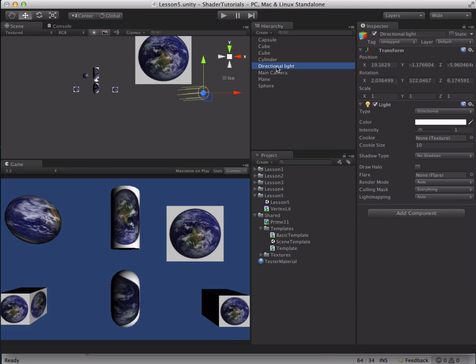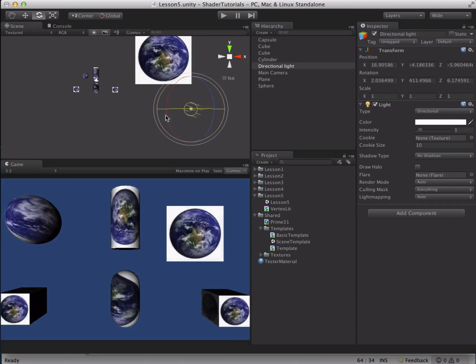So I'm going to grab this directional light. Again, we're only dealing with the direction, so moving it is not going to have any effect. But changing the direction will have an effect, and you can see that we are, in fact, getting the lighting contribution in there.